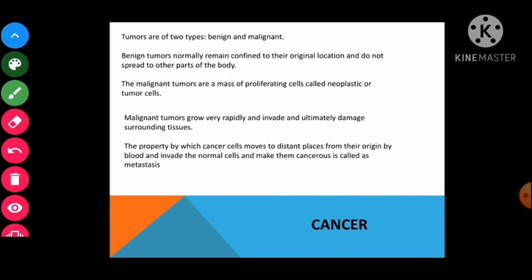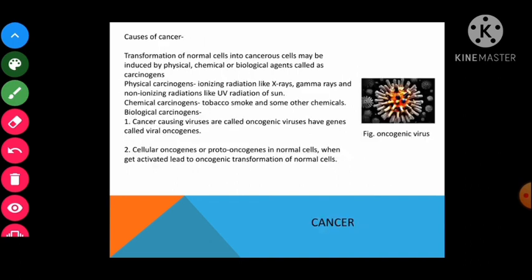And cells tend to slough off from their tumor and reach other parts through the blood flow, where they start a new tumor, and that property is known as metastasis, right? It is the most dangerous property of the malignant tumor. Why? Because it starts damaging the surrounding cells as well.